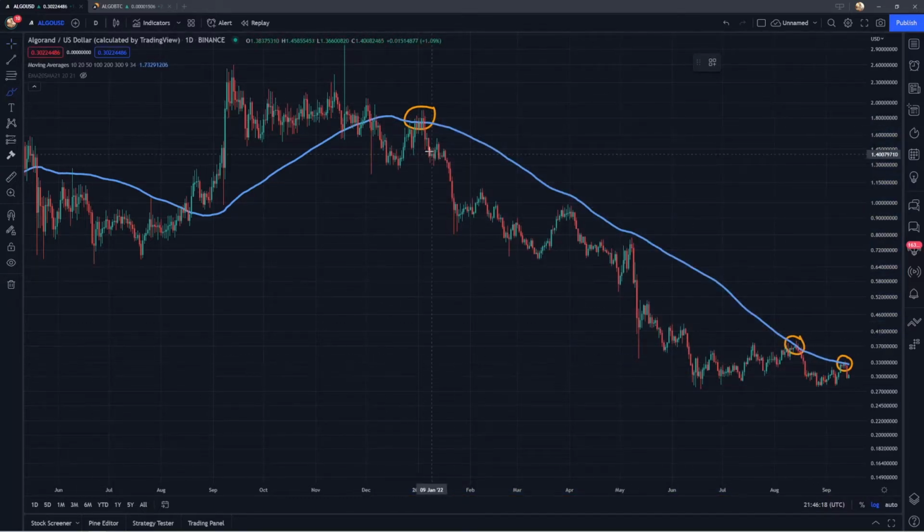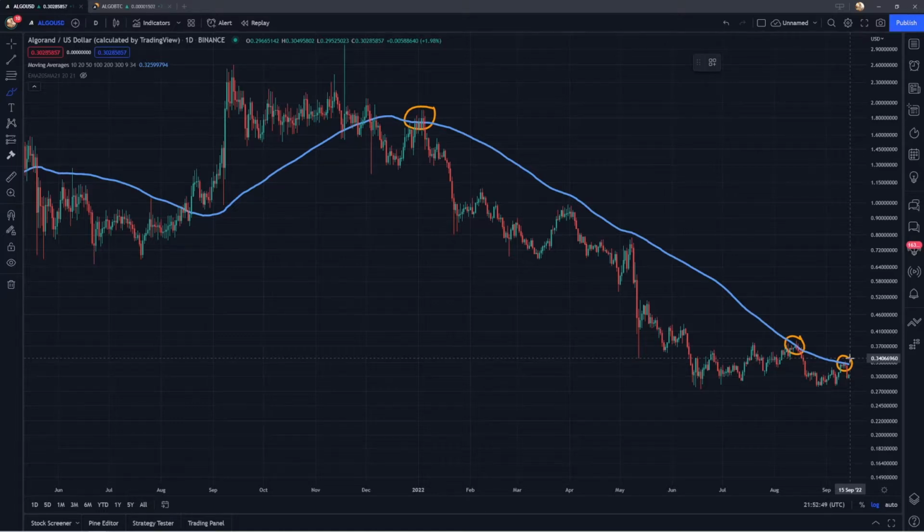So the fact that it's held as resistance on several occasions over the span of a long period of time, and when you have such a strong level of resistance, it really does become a powerful signal when that resistance is broken. So if Algorand is able to reclaim the 100-day simple moving average, that is going to be an argument for the bull case, and that's going to be something that I think is going to be very important to watch out for into the next few weeks or even the next few months.